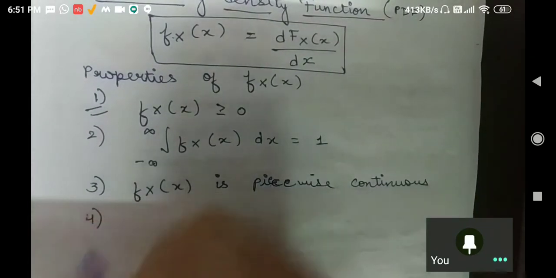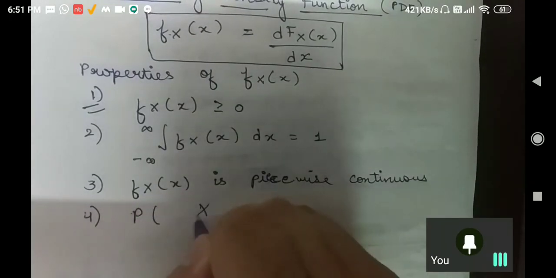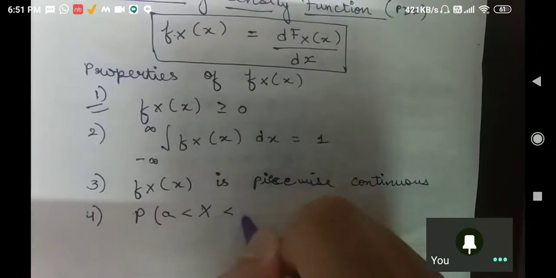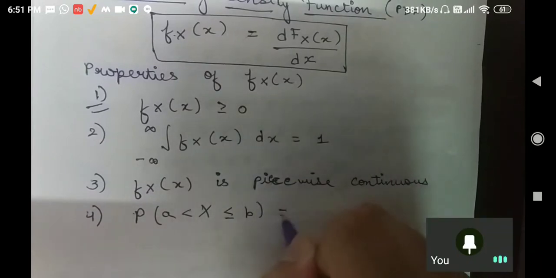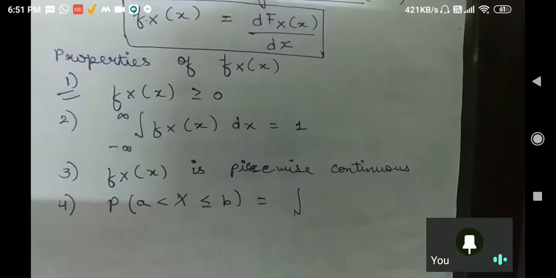Now this is something interesting. You will answer me. If the probability that capital X is greater than a and less than or equal to b, this is equal to what? You just need to tell me in terms of integration. Anybody can tell me?